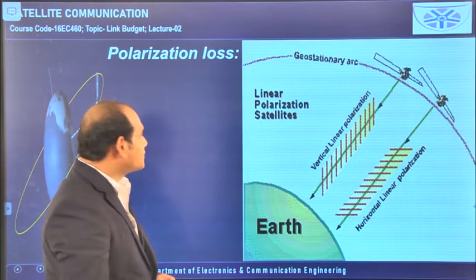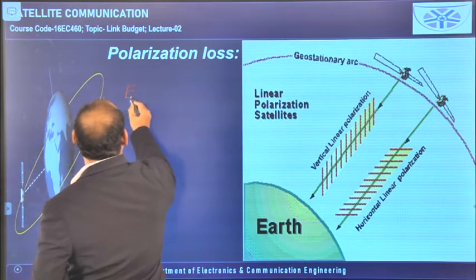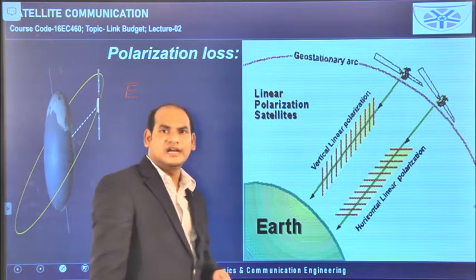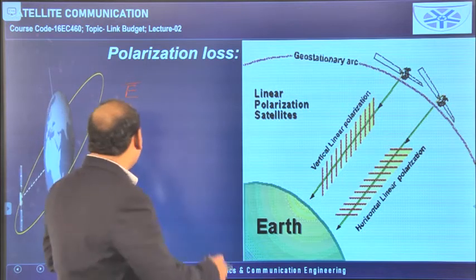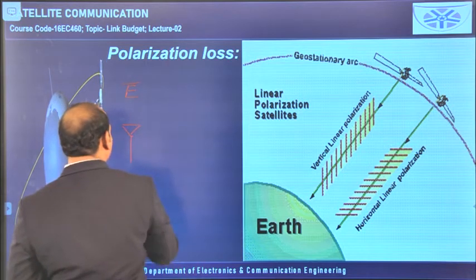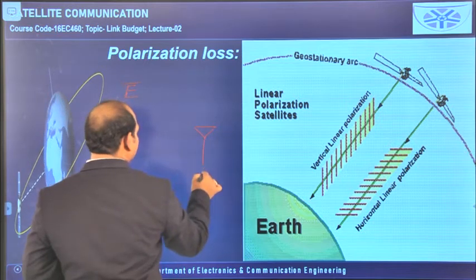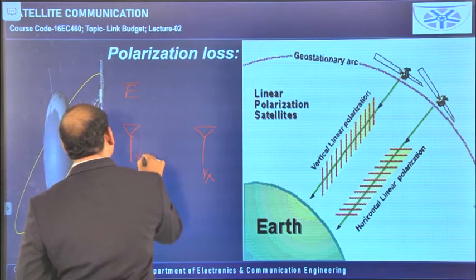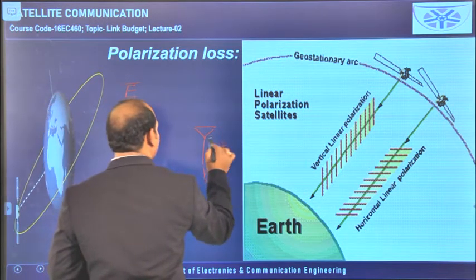Now polarization loss. We all know about polarization, that is telling about the orientation of the electric field. The orientation of the electric field is taken as the polarization. So in general here we are dealing with two antennas. For example, the transmitting antenna is this one and the receiving antenna is this one, and I am saying both are vertically polarized. This is a vertically polarized antenna and this is also a vertically polarized antenna.